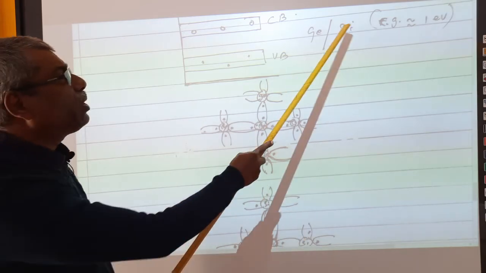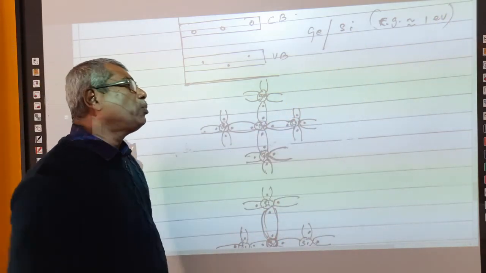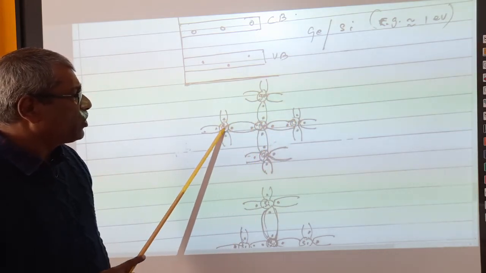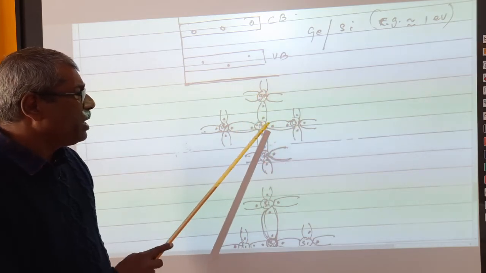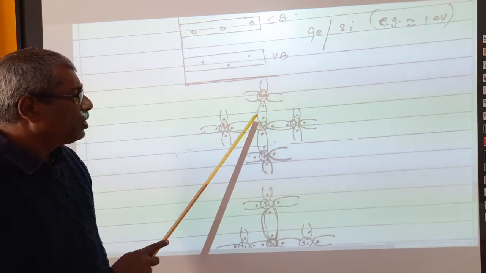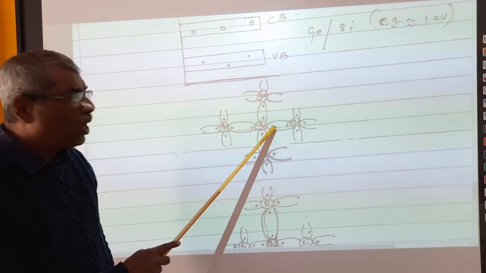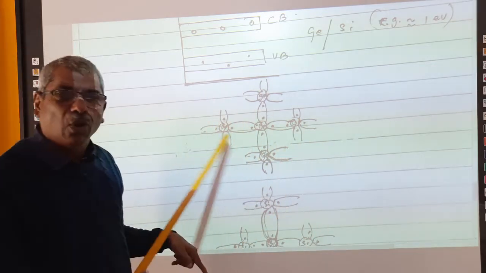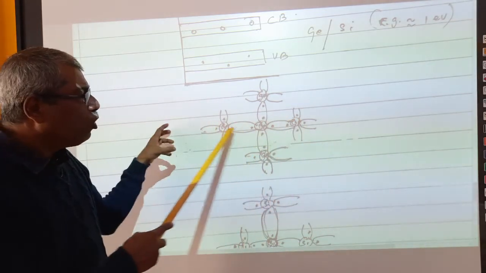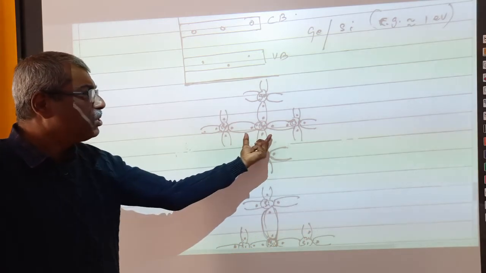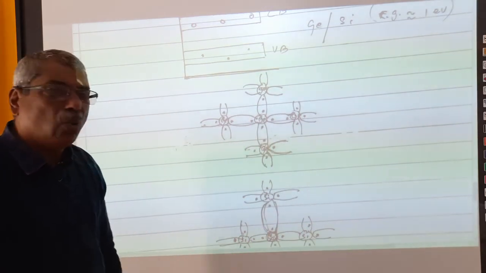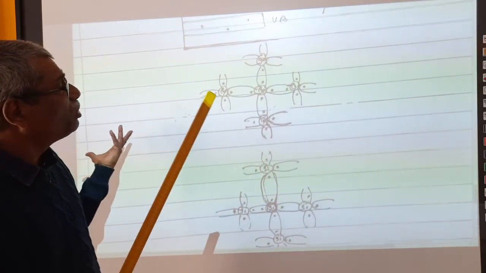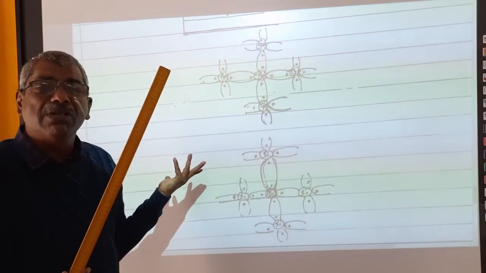So this is germanium or silicon. The energy gap is approximately equal to 1 electron volt. That is also shown here. This is the germanium atom structure: germanium, germanium, germanium, germanium. Germanium basically has 4 electrons in the outermost orbit. That will be combined with the 4 surrounding atoms by sharing electrons, right? A covalent bonding is made, and this is what is called tetravalent covalent bonding of semiconductors. This is for germanium and this is for silicon. This is all about intrinsic semiconductors.